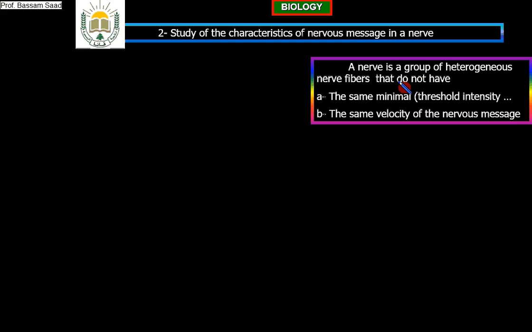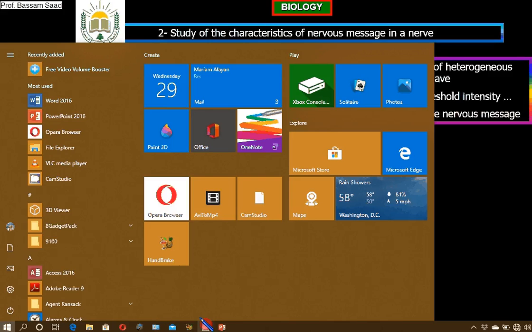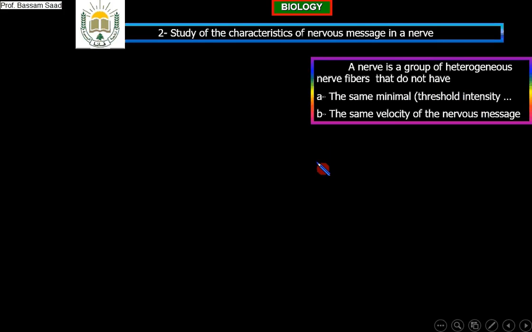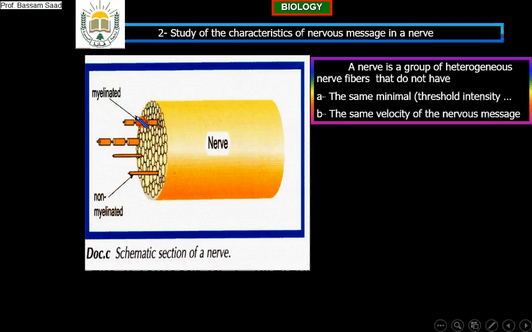In reality, look to the nerve. It is a group, a bundle of fibers. So a nerve fiber, in general, is an axon. I said before, maybe it is a dendrite, but suppose it's an axon. So it is one axon. But when I speak about a nerve, what? A nerve is a group of nerve fibers, a group of axons.